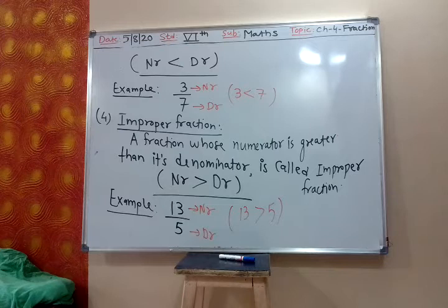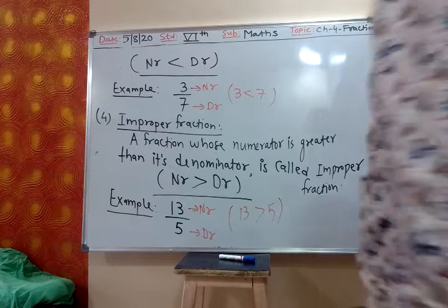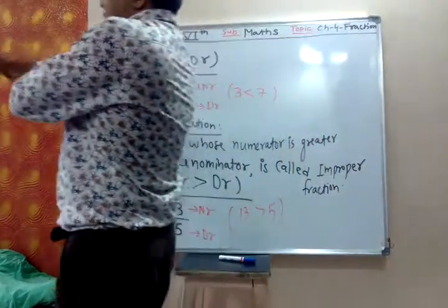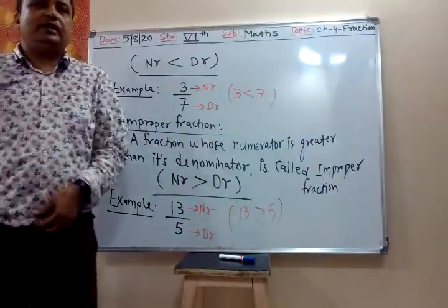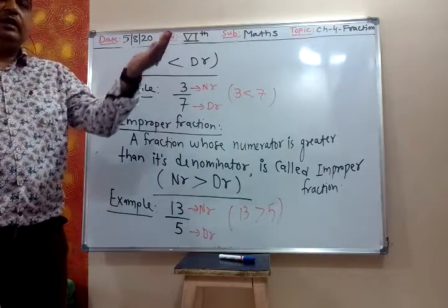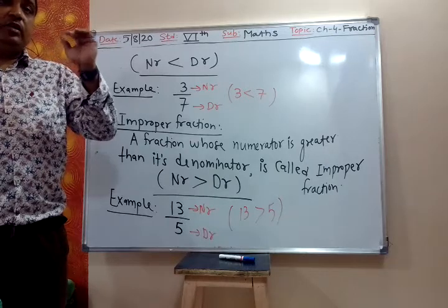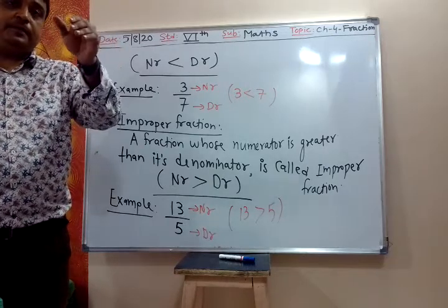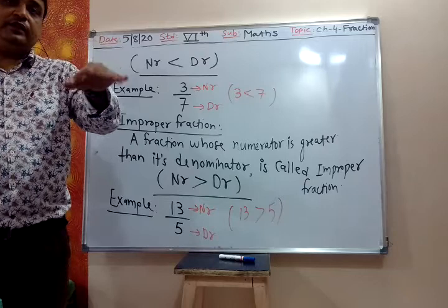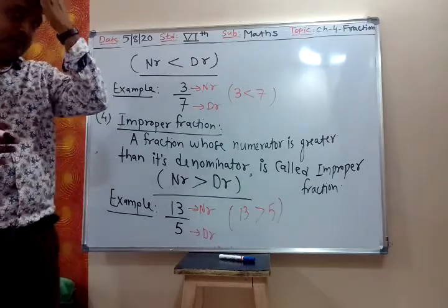It is clear, right? If numerator is bigger than denominator, then it is improper. If numerator is smaller than denominator, then it is proper. So whenever denominator is bigger, it is proper. Whenever denominator is smaller, it is improper.